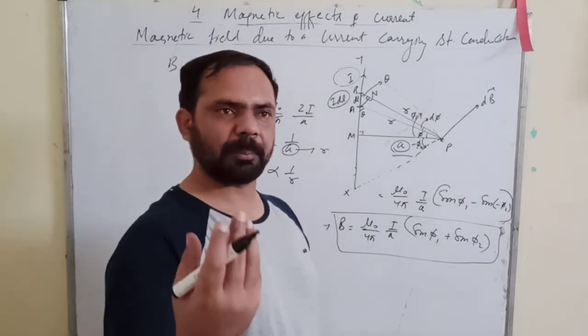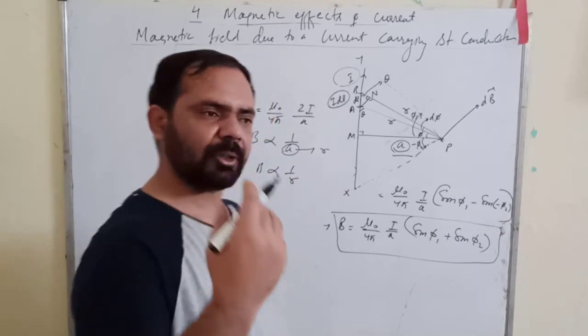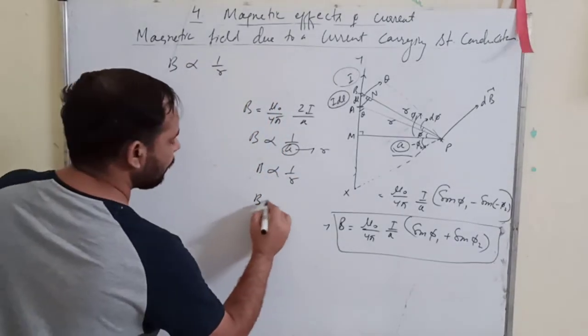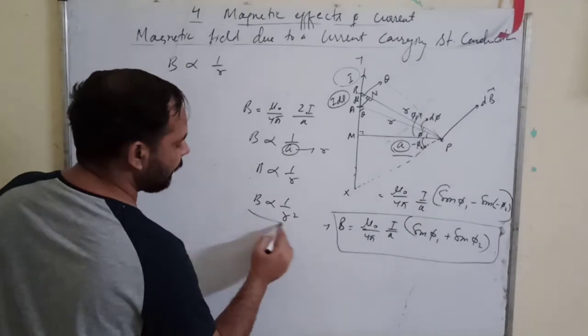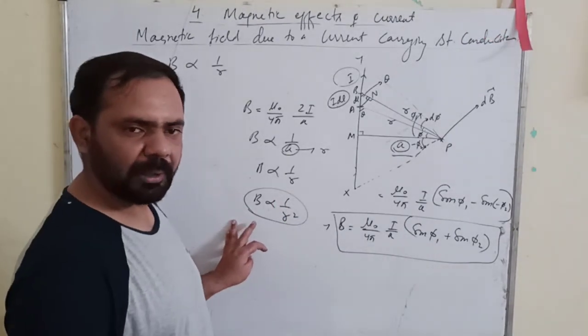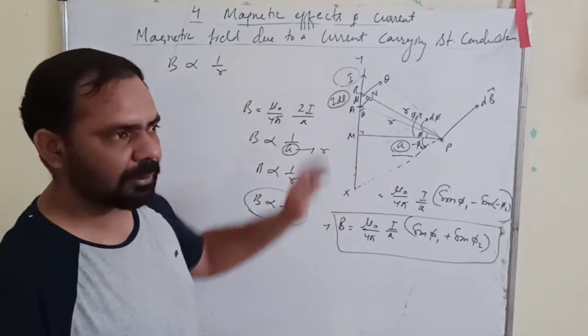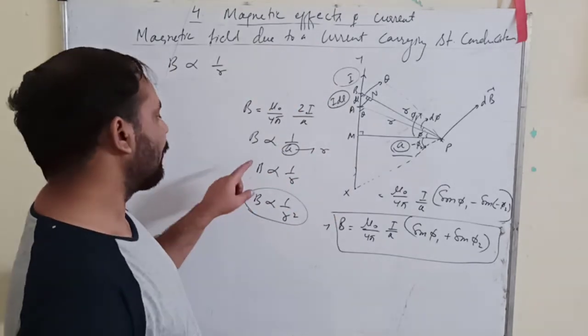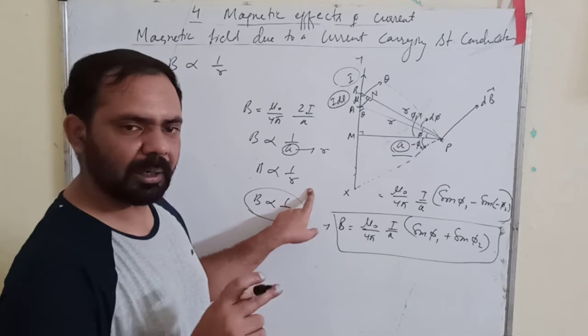How was B proportional to R in the earlier case? In the general case, B was inversely proportional to R square. But in case of a straight current carrying conductor, B is inversely proportional to R only.